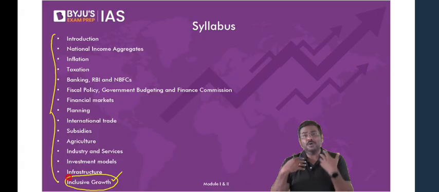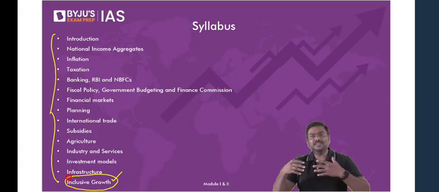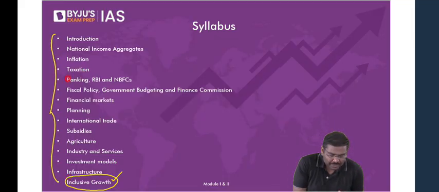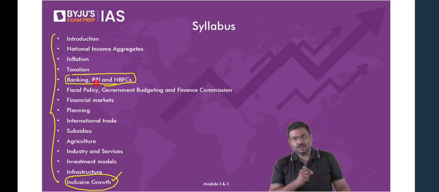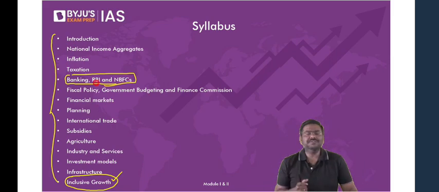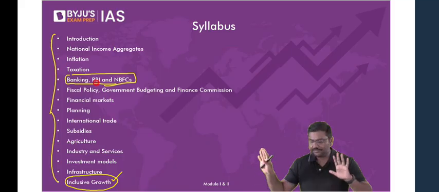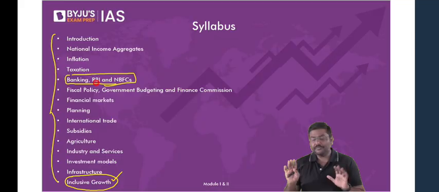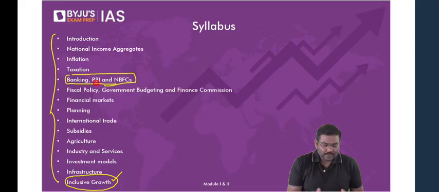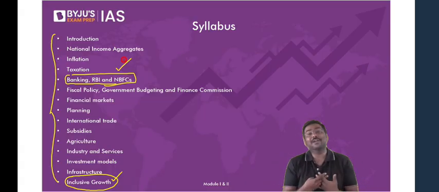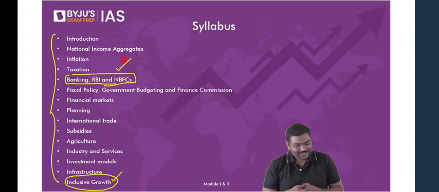But again, I hope you understand this is the trend. Can UPSC change the system tomorrow itself? Of course, yes. For example, I'll tell you one more topic. Can you see this particular topic? Banking, RBI, and NBFC. The questions from the banking chapter generally do not appear in the mains examination. Where do they appear then? Around 4 to 5 questions will come from this chapter itself. That is banking, RBI. And within that also, the most important one is Reserve Bank of India, RBI. So this is a list of the topics.